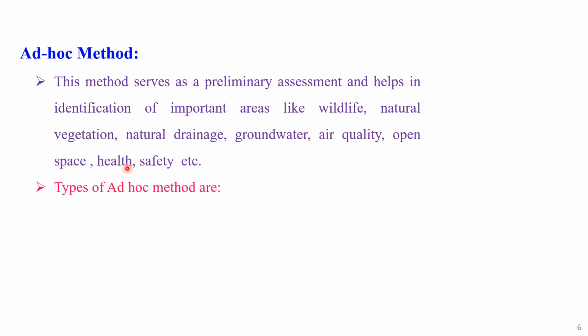Generally, when we use this method, we use three major subtypes of the method. The first is the opinion poll. Opinion poll means we take the opinion of various people, maybe the local people or the other expert people of that area. That is also a very important opinion, because on the basis of their opinion we are able to finalize our decision. So this is part and parcel of the ad hoc method.